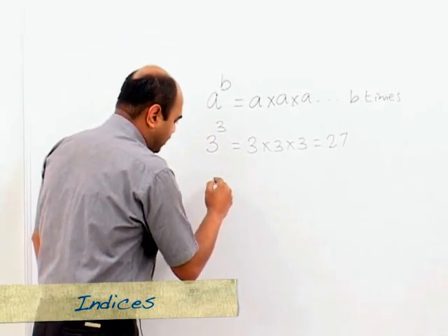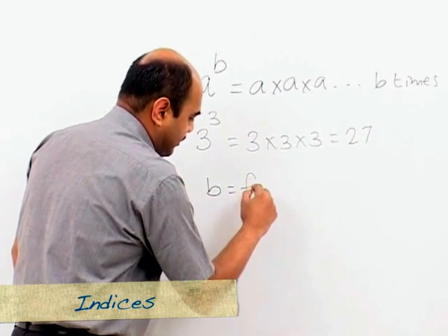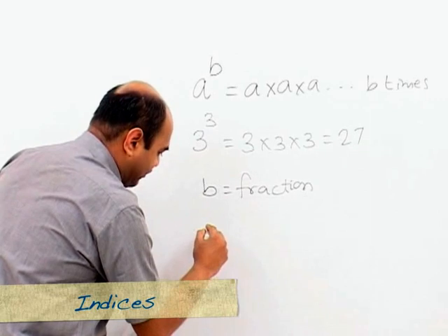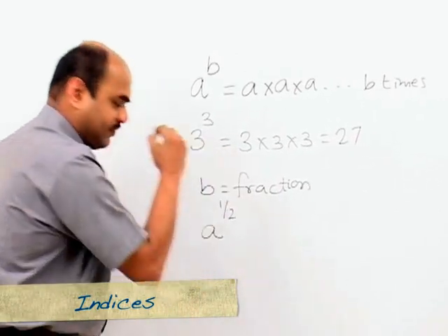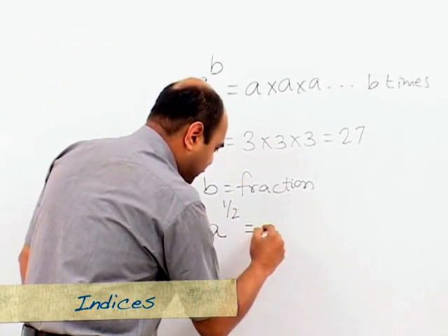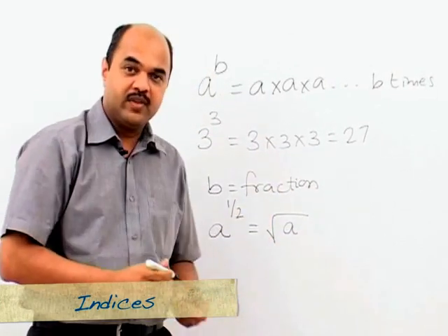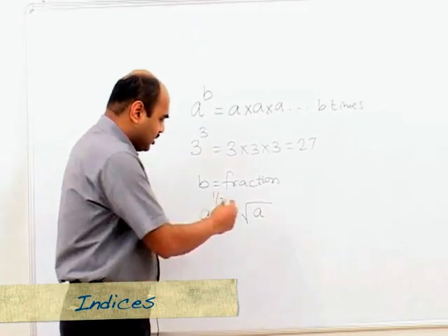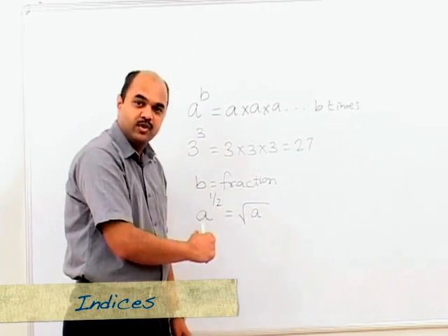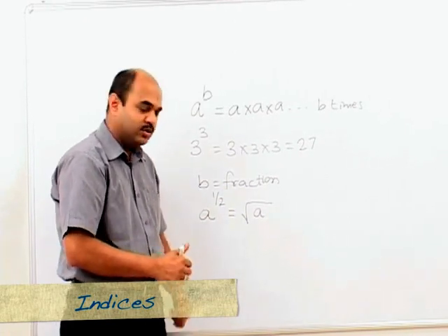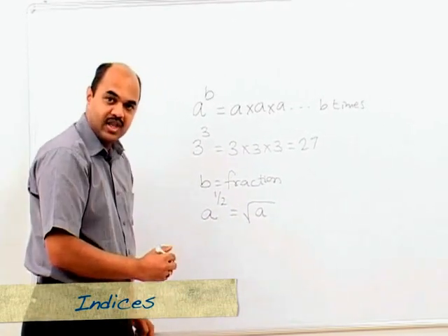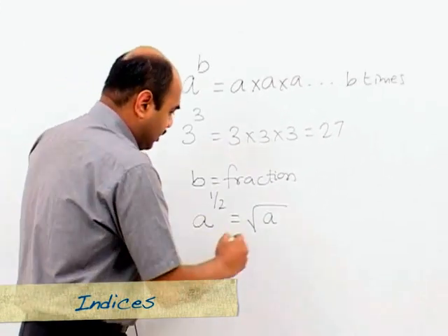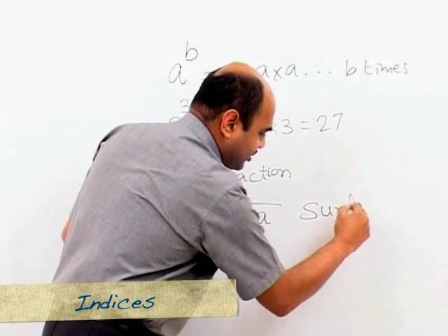Now there are times when the value of b can be a fraction. For example, if we have a raised to half, this is nothing but the square root of a, and if a is not a perfect square, the square root of a will not give you an exact integral value. In such a case, when you are taking the power as a fraction, this would be known as a surd.